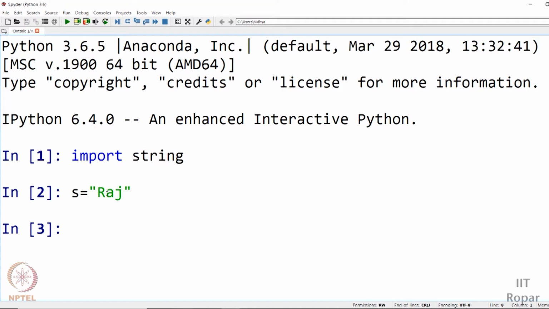So first let me see for lowercase, that is all small letters. Lowercase is nothing but small letters. I want to convert it into completely small letters. So I would do it as print. I want to print it in that format. I'll print it.